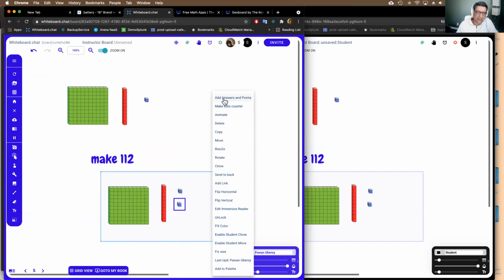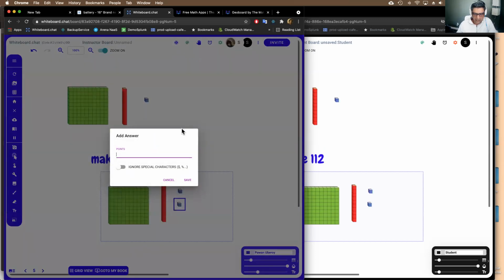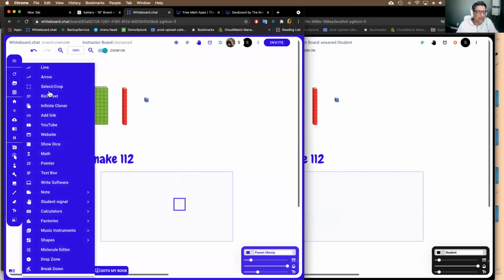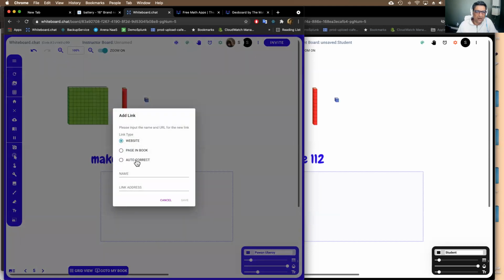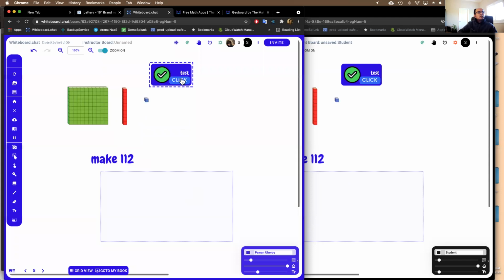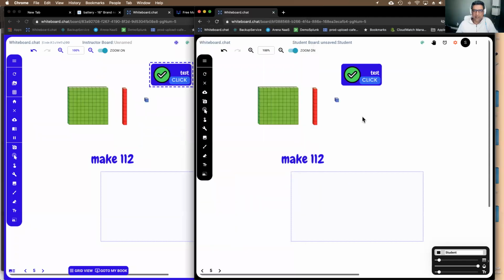So you can say add answers and points. Right? Let's say this is worth 5 points. Right? And then those things will disappear. Again, I can put the autocorrect thing here. Either I can trigger the correction or the students can trigger it. Most teachers prefer students test it themselves, right? So they don't have to correct it. So you can put an autocorrect here, and that's it.